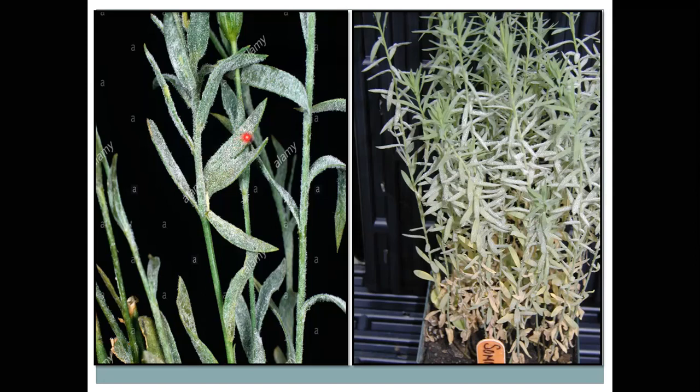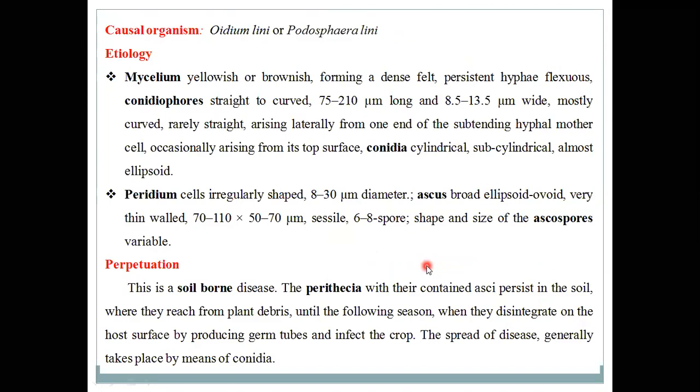So these are the symptoms produced on the linseed plants, caused by Oidium lini or Podosphaera lini.